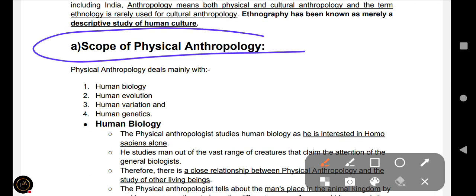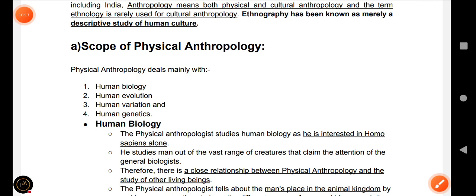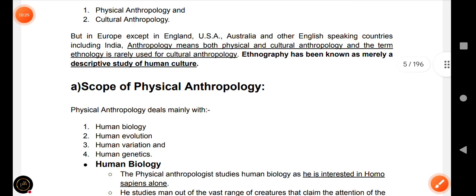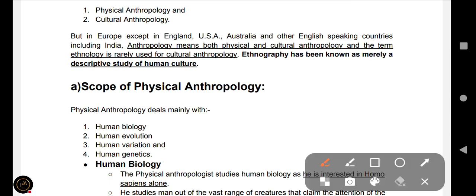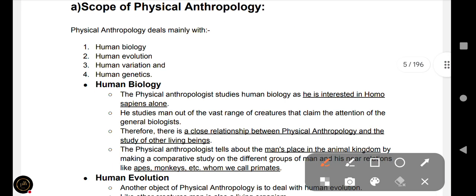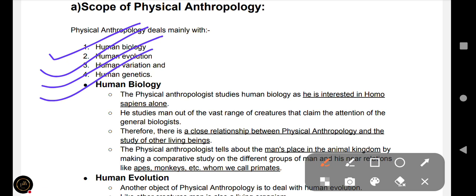Scope of physical anthropology. So here you can see that there are two branches of anthropology: physical anthropology and cultural anthropology. And what are the scopes of physical anthropology? So you can see here what the scopes are: human biology, human evolution, human variation, and human genetics.